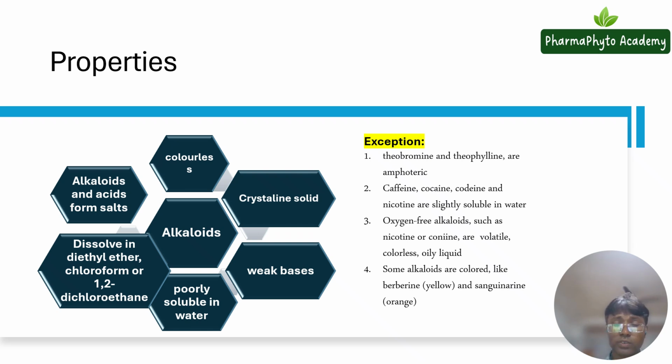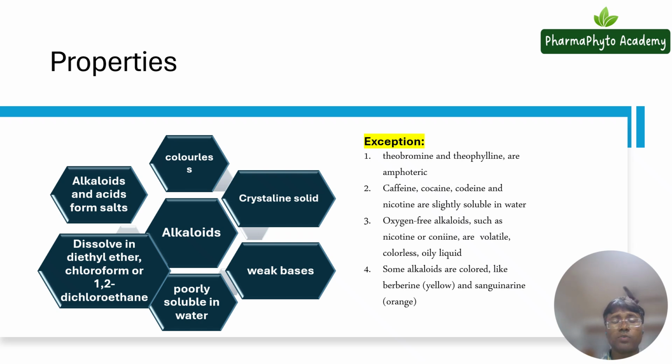How you will proceed, in which solvent it is soluble and in which solvent it is not soluble, and which solvent you will use for the isolation of alkaloids. You have to be very clear about their solubility, their properties, etc.